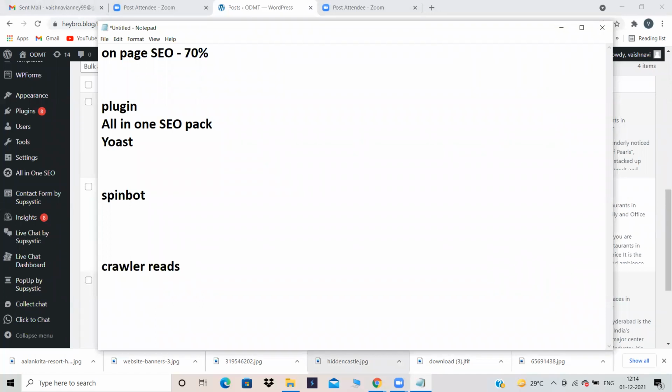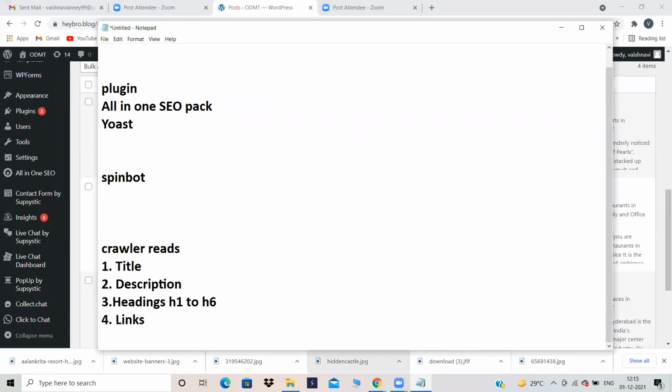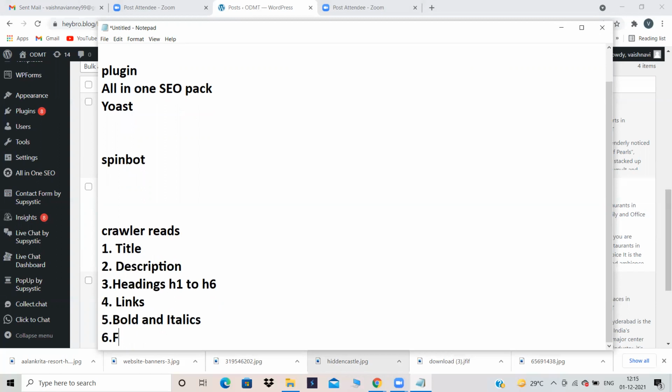No, all 8 parameters. The first one is title. Yeah, title. Second, description. Third one, headings from H1 to H6. And fourth? Links. Correct. Fifth? Bolds and italics. Sixth? File name.